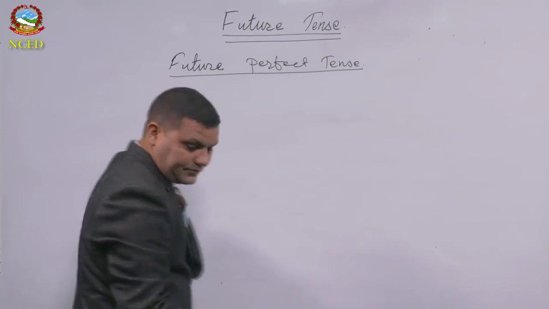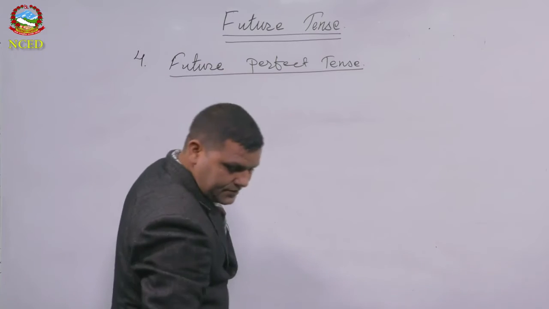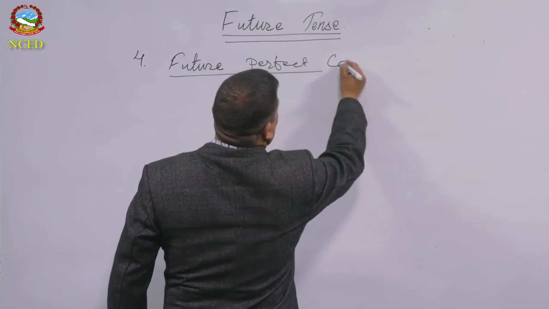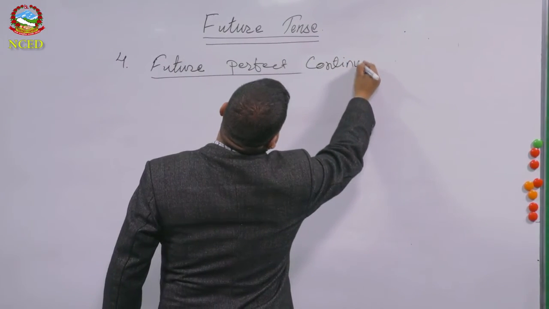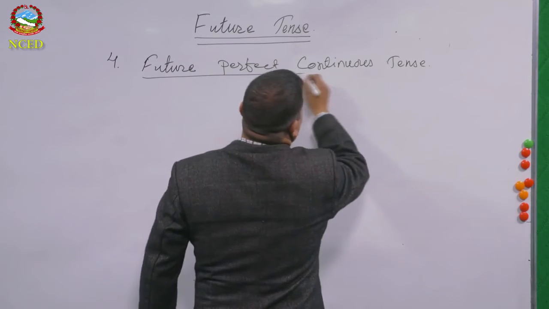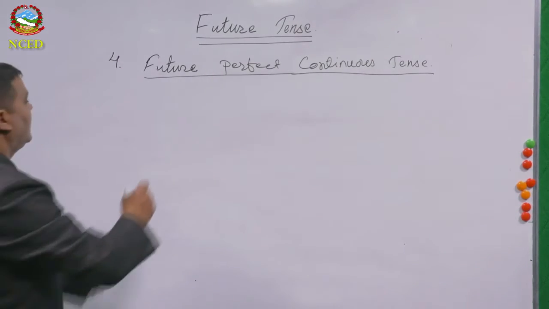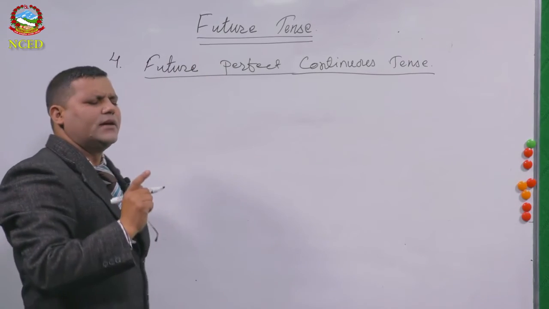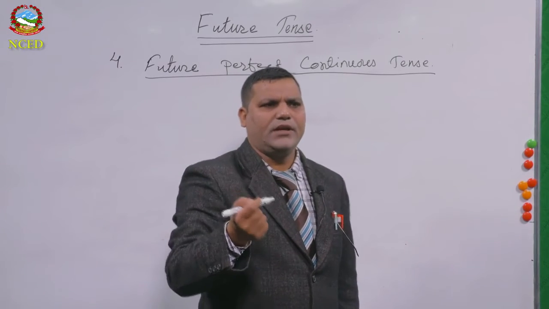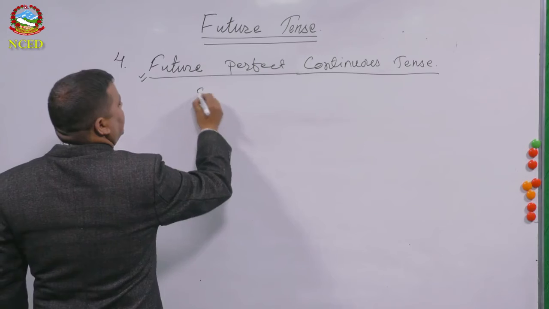Fourth one. Future perfect continuous tense. Okay, future perfect continuous tense. So let me talk about the structure. Think of the action that will be continuing in the future time. In order to express that, we have to use this tense. So the structure goes like this.